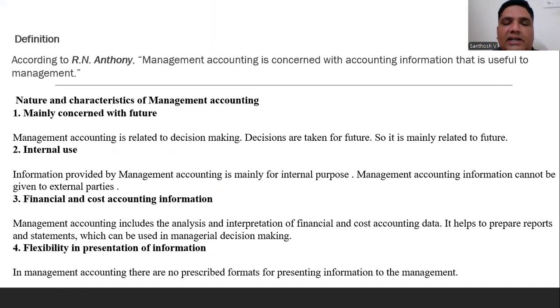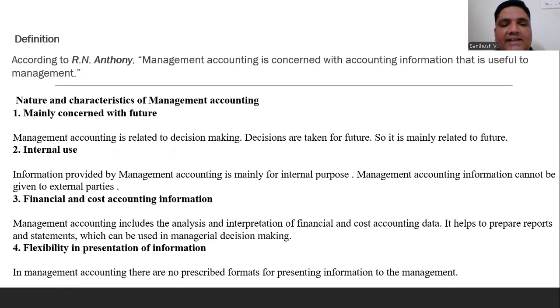According to R.N. Anthony, management accounting is concerned with accounting information for the management. In financial accounting, you have only figures, the balance sheet, trading and profit and loss account. Management accounting, however, provides reports related to the company. It is purely optional, not compulsory; it depends upon the company. They can prepare management reports like future projection, cash flow statement, fund flow statement and budgetary control.